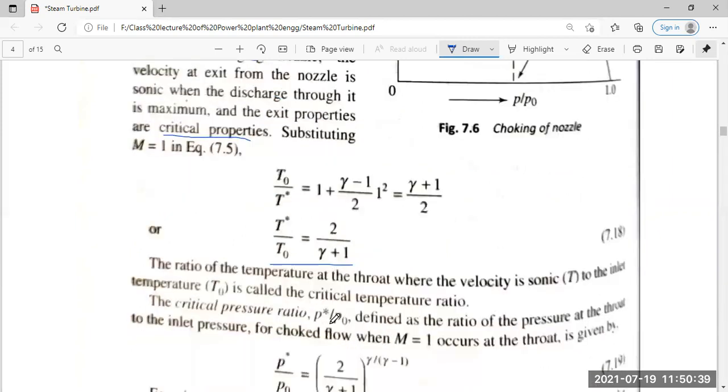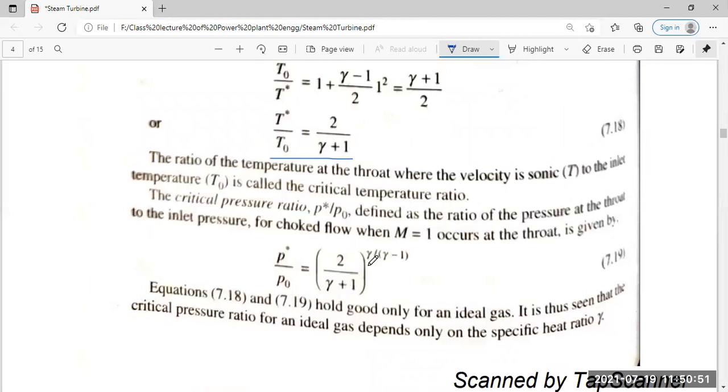The critical pressure ratio, P star by P0, is defined as the ratio of the pressure at the throat to the inlet pressure for choked flow, where M is equal to 1. It is given by P star by P0 equals (2 by (gamma plus 1)) to the power gamma divided by (gamma minus 1). Equations 18 and 19 hold good for an ideal gas. Thus, the critical pressure ratio for an ideal gas depends only on the specific heat ratio.